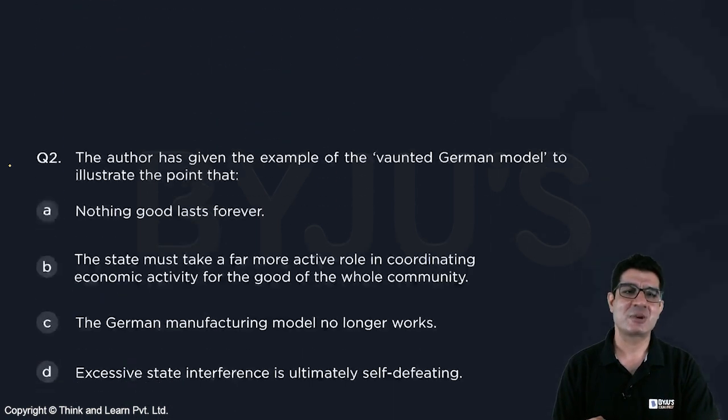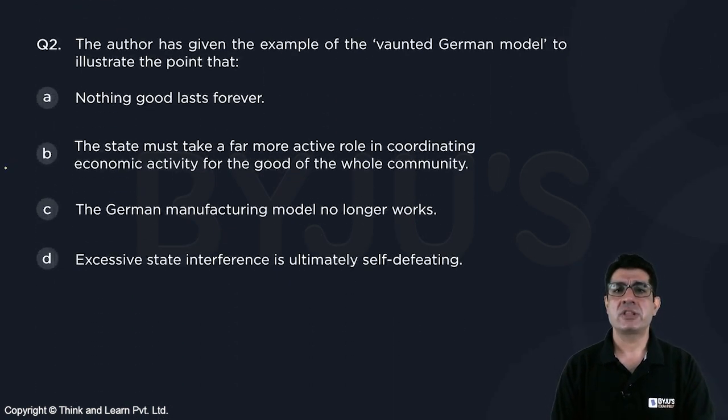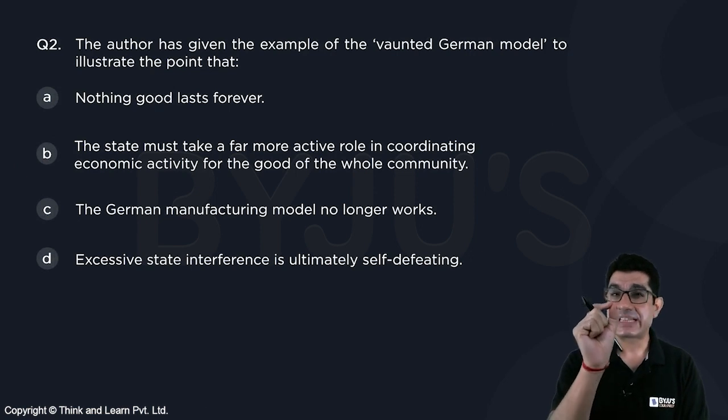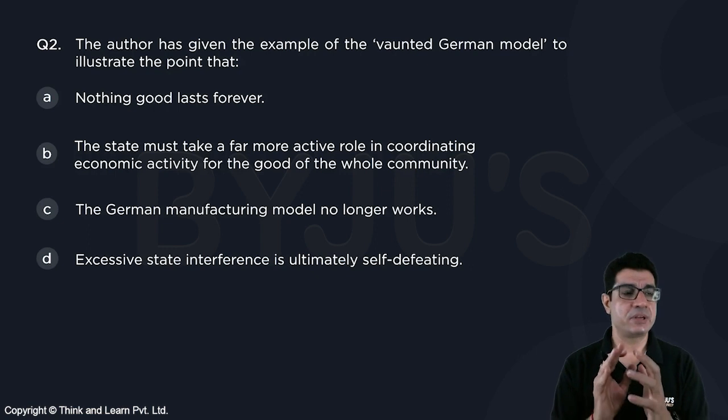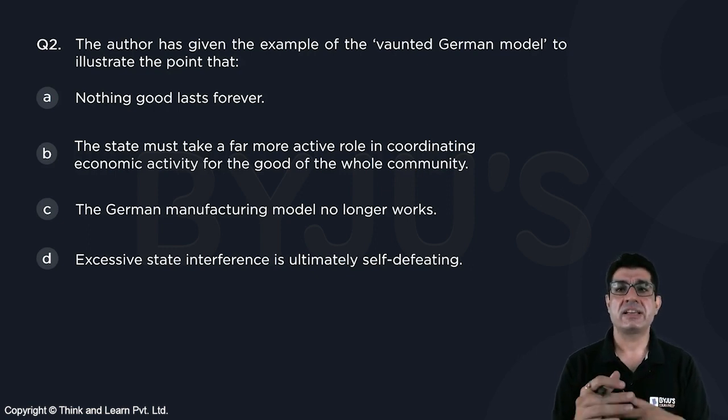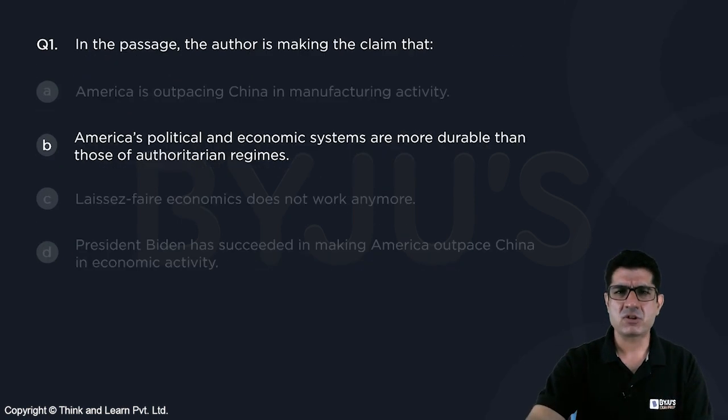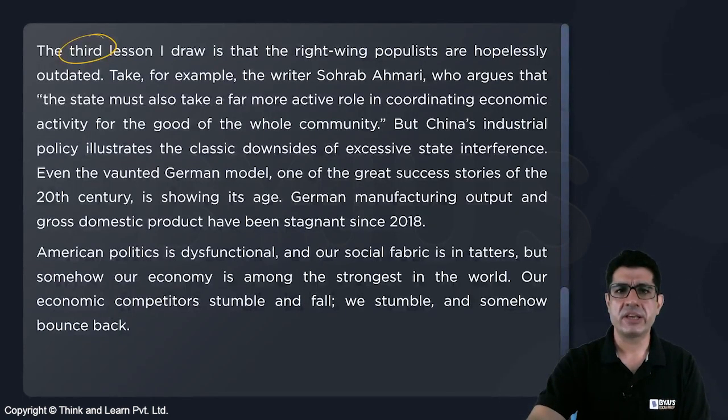Let's look at question number 2. So the author has given the example of the German model to illustrate the point that, so in that context, we are talking about centralized decision making, authoritarian regimes, and we are saying that, okay, China is on a downfall, and even that famed German model. In fact, we can go back to the passage, have a look at it quickly.